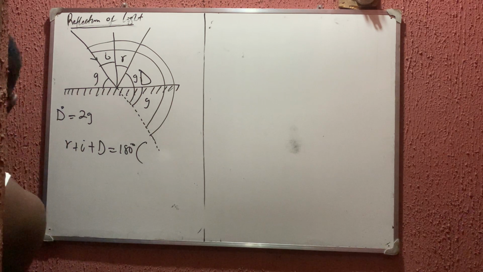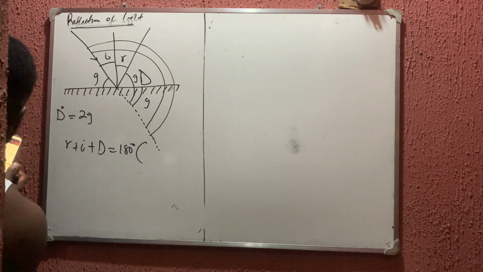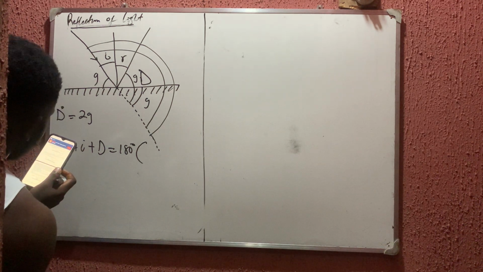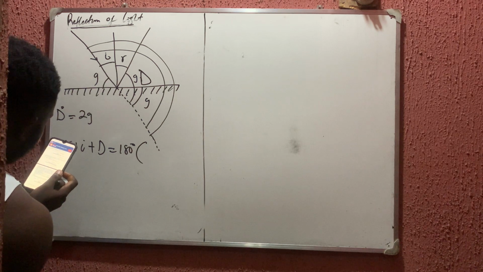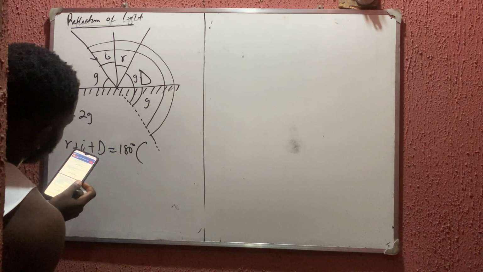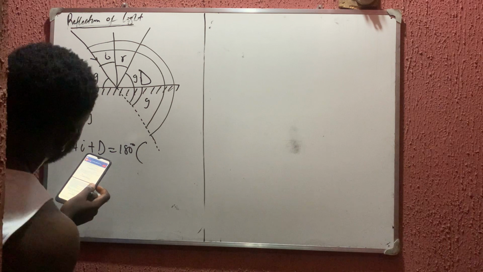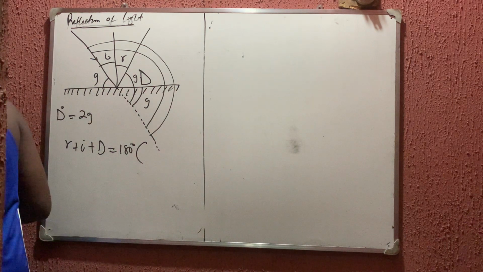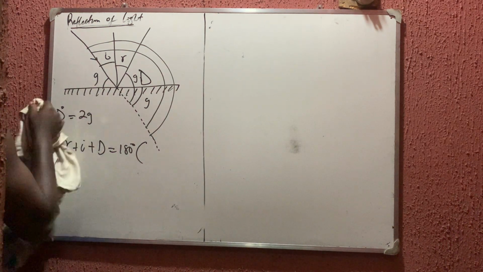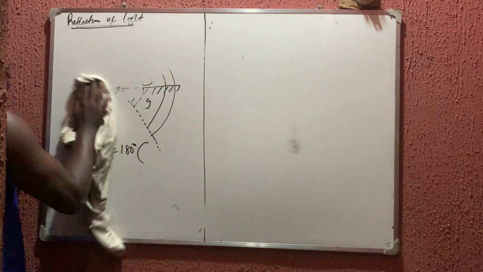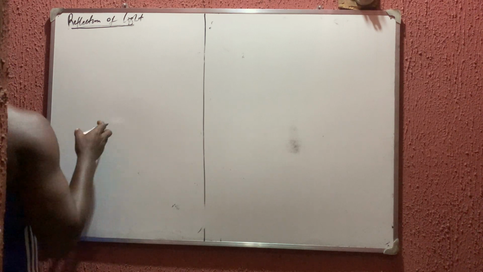So the next one we'll talk about is the effect of rotation of a plane mirror. We have not started calculation; we're just explaining one or two things. If you rotate a plane mirror, what happens? That is what we want to talk about now.